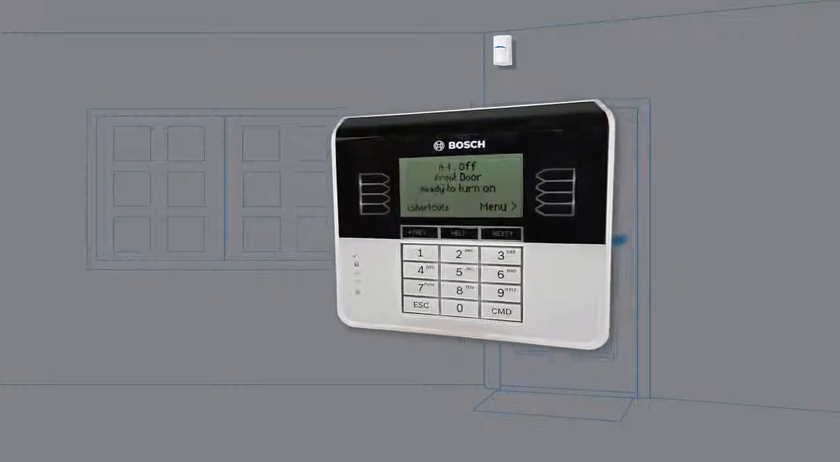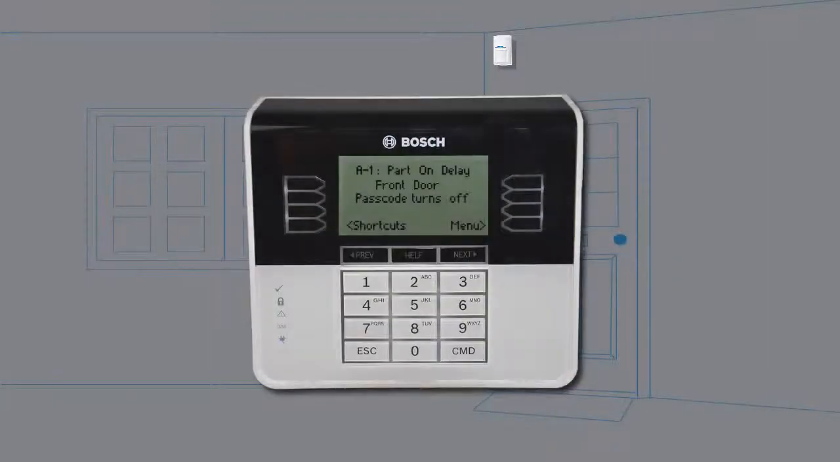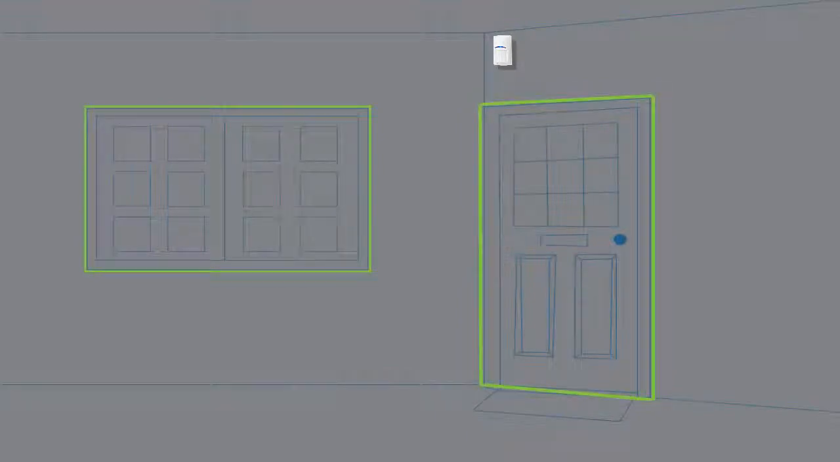Part on means turning on only some of the points and thus part of the system. For example, your security company might configure your system so that when you use the part on function, only the exterior doors and windows turn on, whereas interior motion sensors do not turn on.